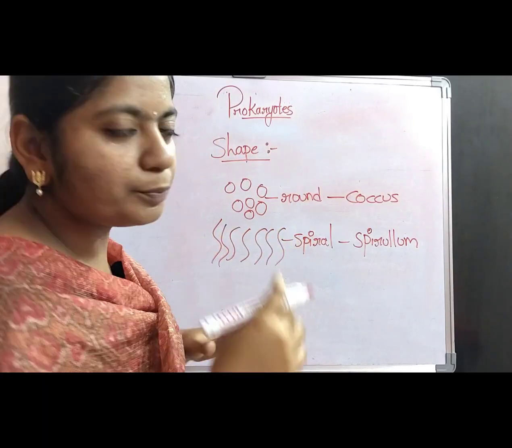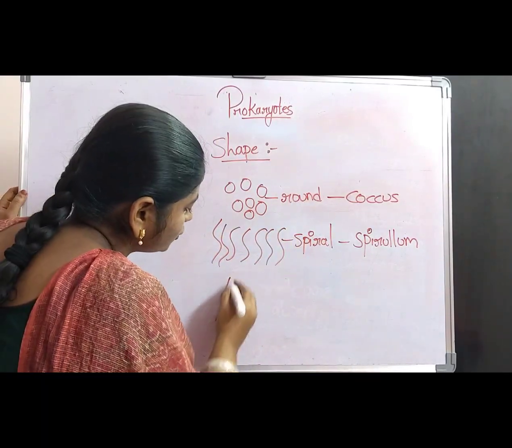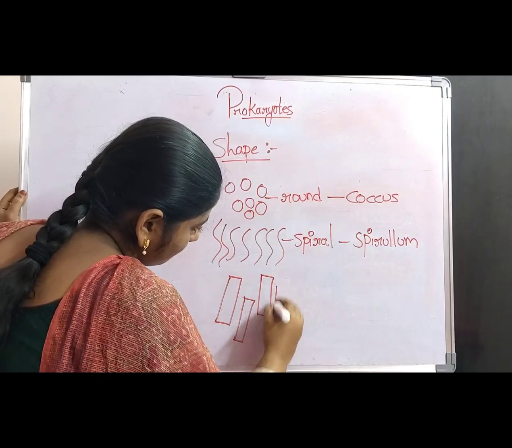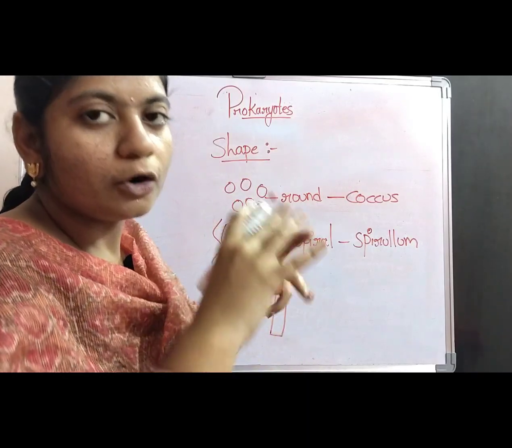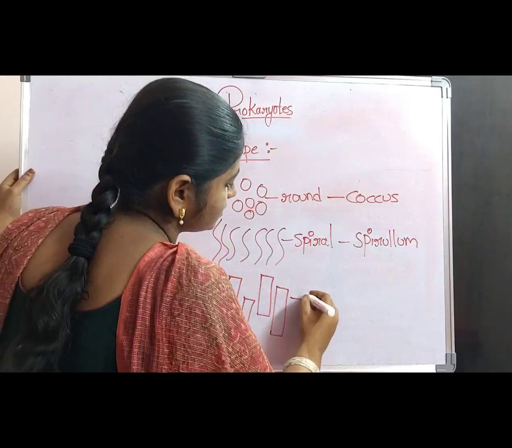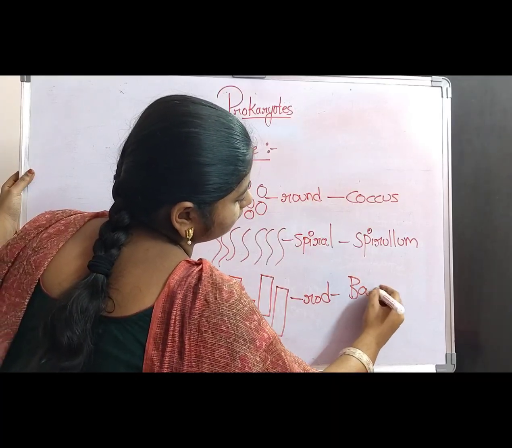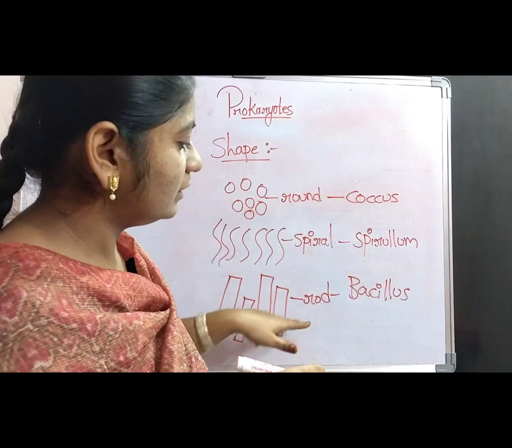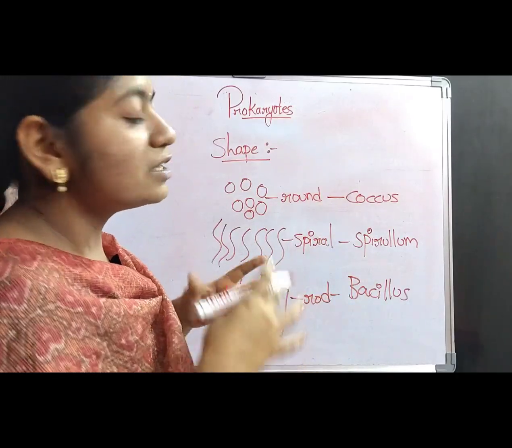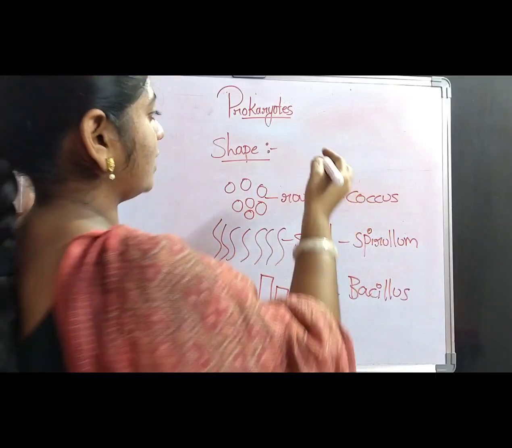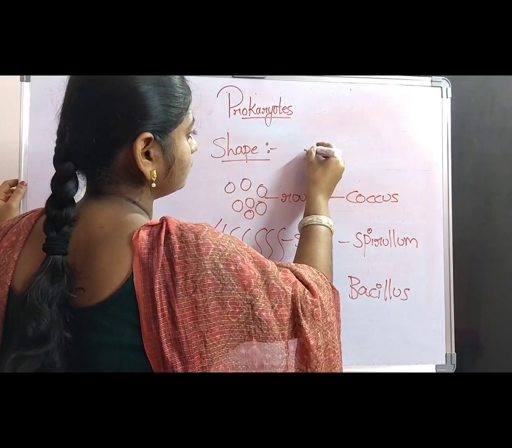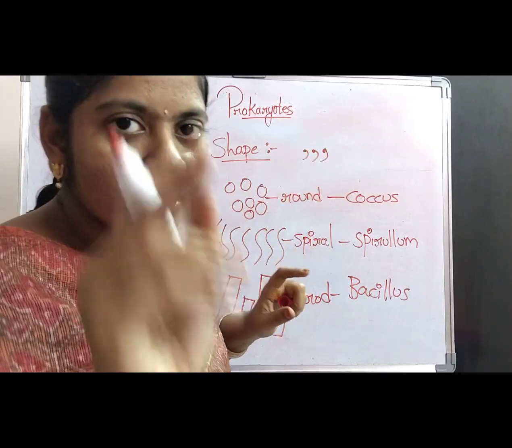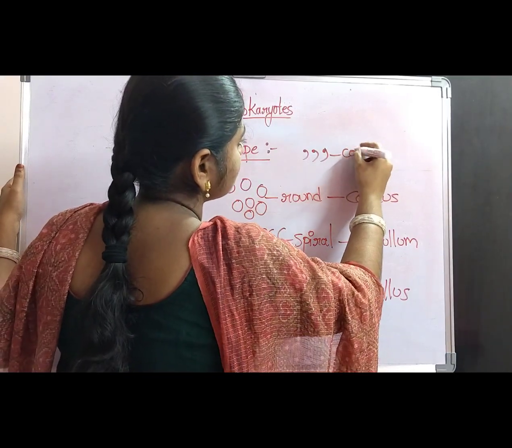And also, some of the prokaryotes may be rod shaped. These types of rod shaped prokaryotic cells are called bacillus. So, if the prokaryotic cell is a rod-like structure, then it is mentioned as bacillus type. And some of the bacteria, some of the prokaryotes look comma shaped. If the prokaryotes are in these comma shaped structures, these are mentioned as vibrio.